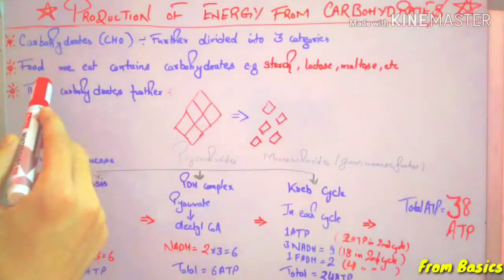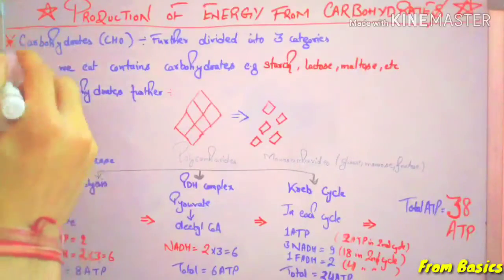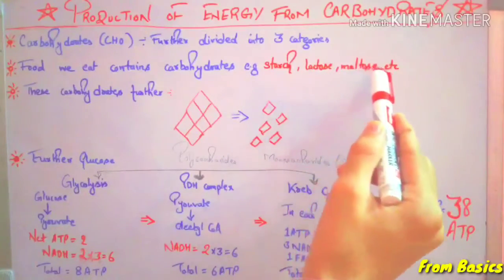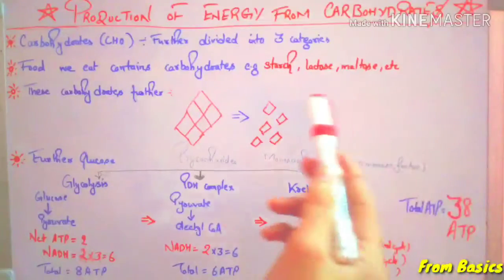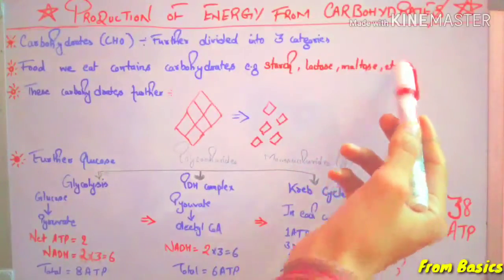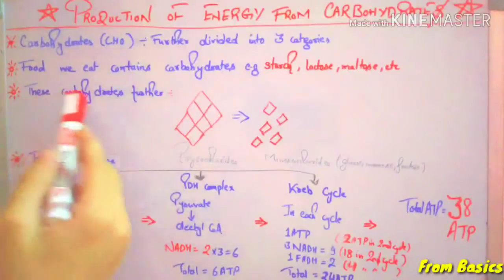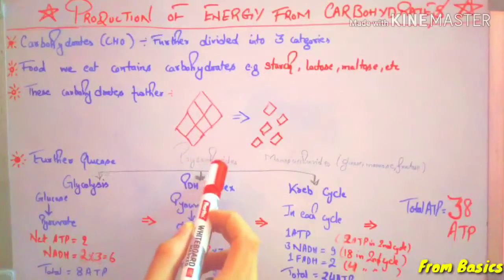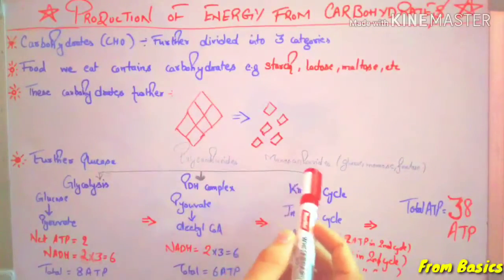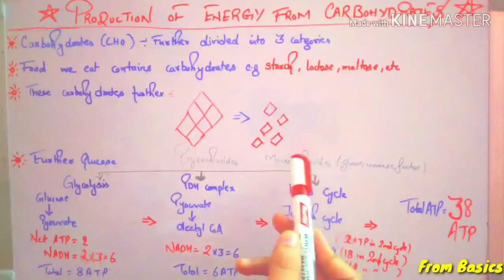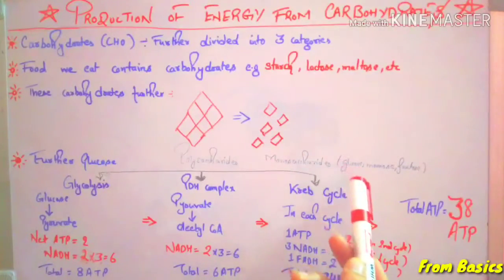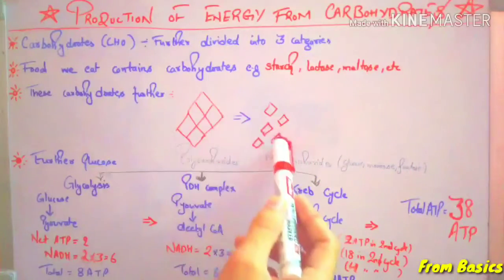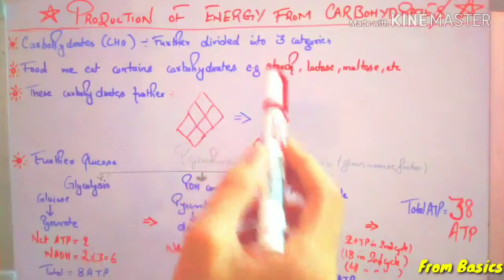So what happens? The food we eat contains carbohydrates, for example starch, lactose, maltose. There are a number of carbohydrates. These carbohydrates are further broken down in our body. That is, polysaccharides such as starch are broken down into dextrins. These are the monosaccharides, or you can say glucose, mannose, fructose. So there is further breakdown of carbohydrates into glucose in our body.